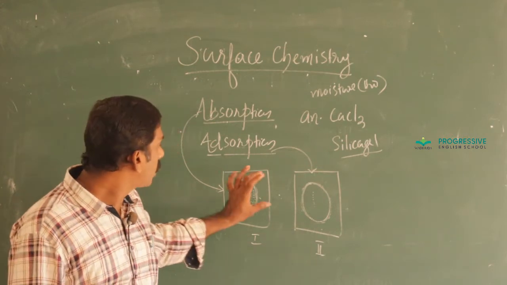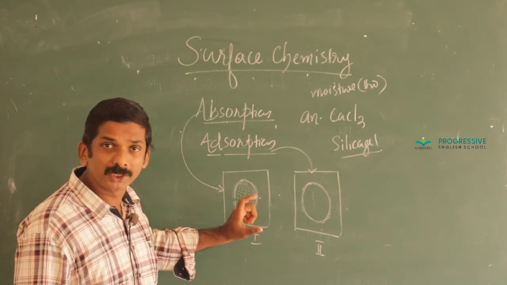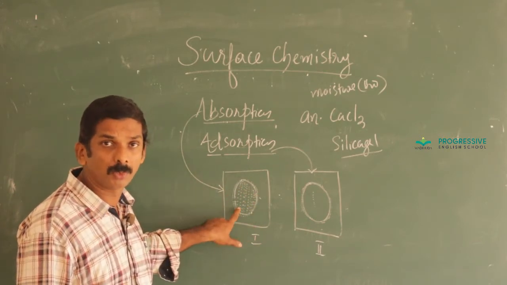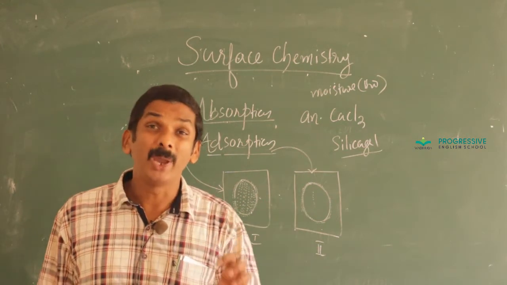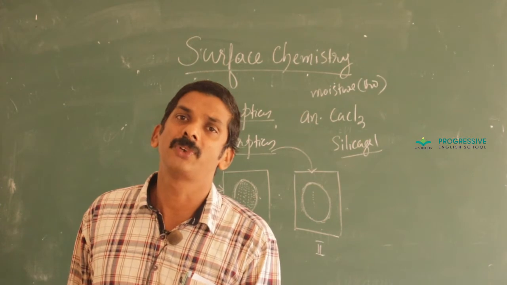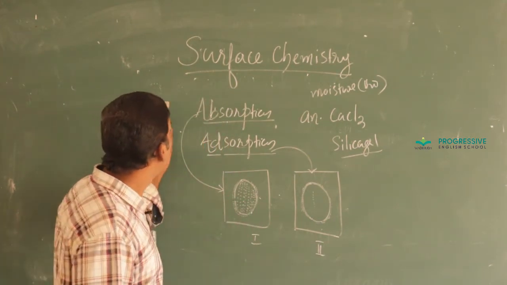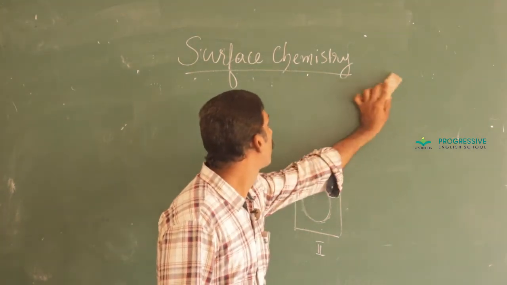Once more, in absorption, the concentration of a particular species is almost uniform at the surface as well as in the bulk, while in adsorption, a particular species is mainly concentrated at the surface rather than in the bulk of the material. Here, we mainly concentrate on adsorption.